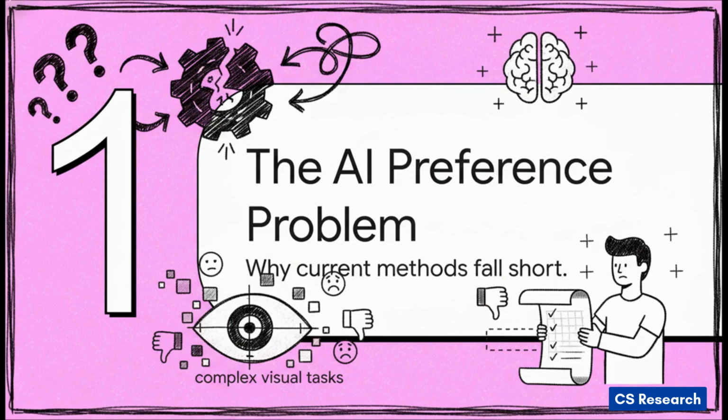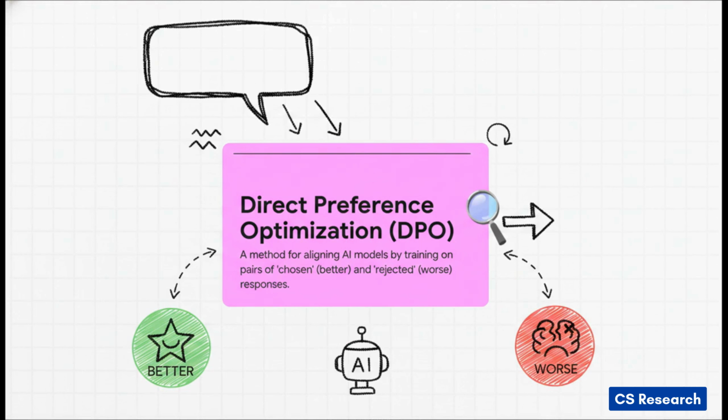Okay, so before we can really appreciate the solution here, we have to get a super clear picture of the problem. Right now, one of the most popular ways we try to align an AI with what we want, well, it's facing some pretty serious challenges, especially when you get into complex visual stuff. And that popular method is called Direct Preference Optimization, or DPO. The concept behind it is actually pretty simple. You give an AI a prompt, it spits out two different answers, and you just tell it, hey, this one is better and this one is worse. You do that over and over and over again, and the model starts to learn to generate responses that are more like the ones we prefer.